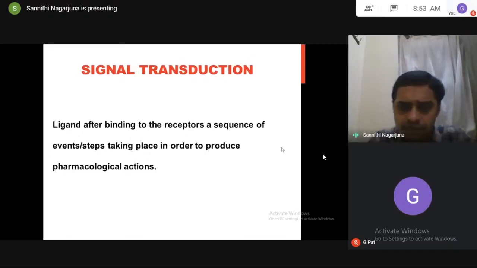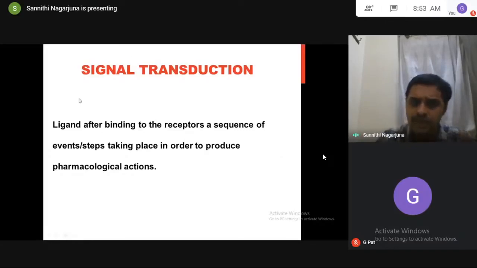The meaning of signal transduction is that after the ligand binds to the receptors, a sequence of steps takes place to produce pharmacological actions. If it is a ligand, you can say physiological or biological actions. If it is an agonist, you can say pharmacological actions. You have seen it in textbooks as transduction pathways, transduction mechanism, signal transduction. After binding to the receptors, some sequence of steps takes place to produce the actions. That is called signal transduction.